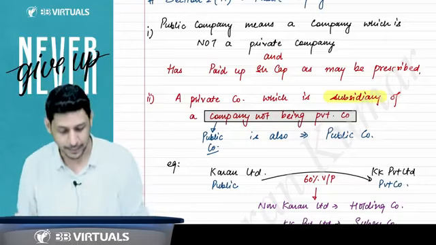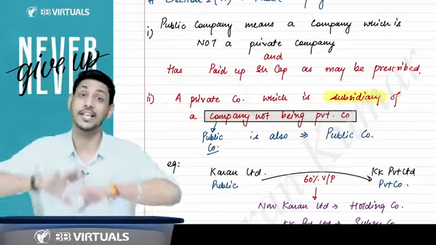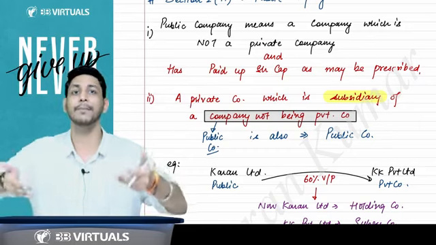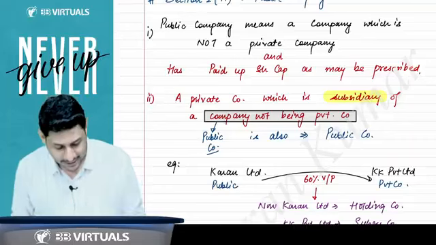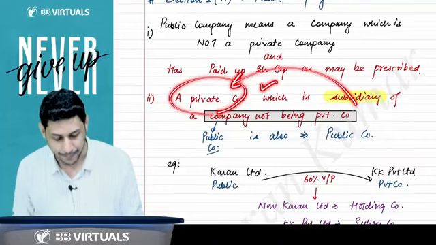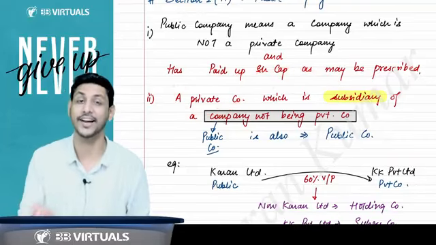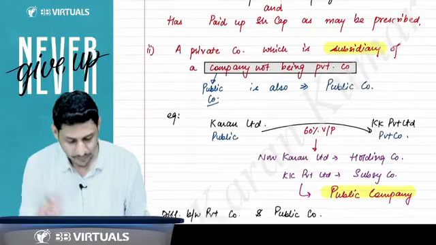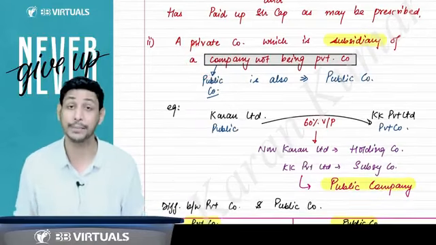That means the law will be applicable on this private company in the same manner as if it is a public company. Although it is a private company, the law will be applicable on it as if it is a public company. So we can say that yes, it will be a deemed public company.